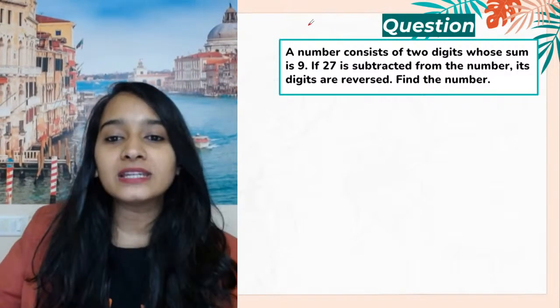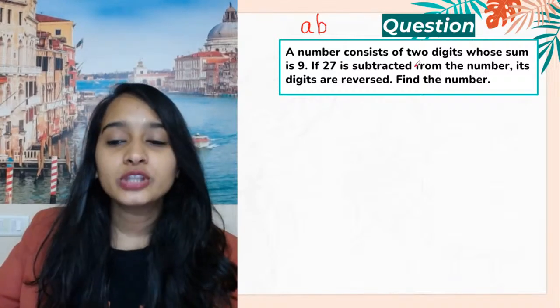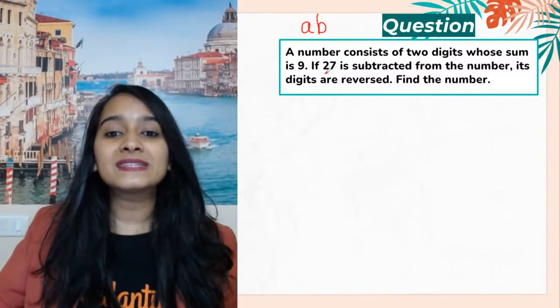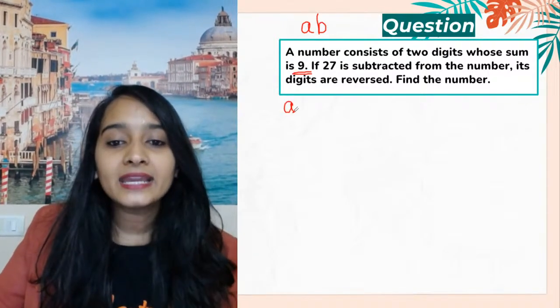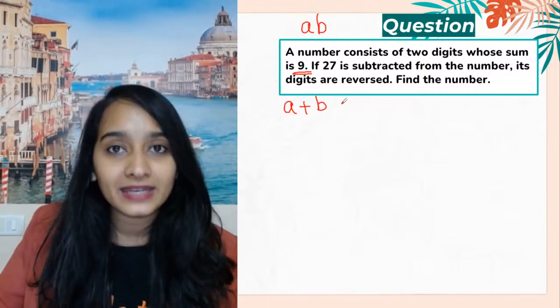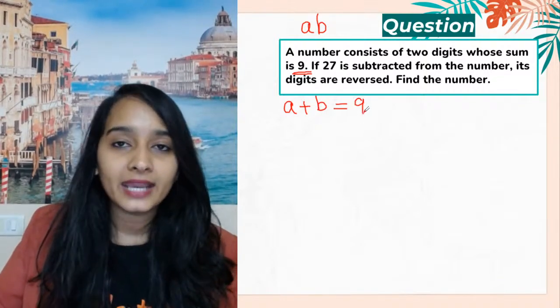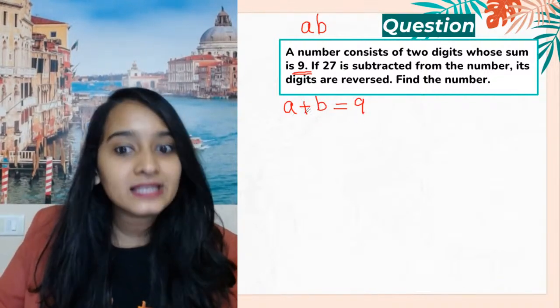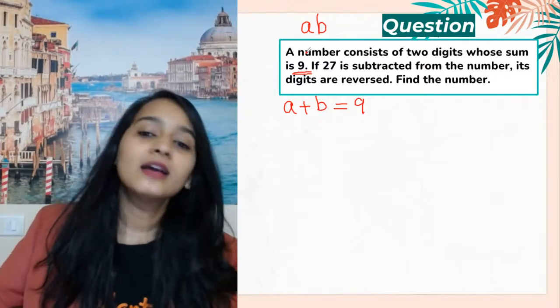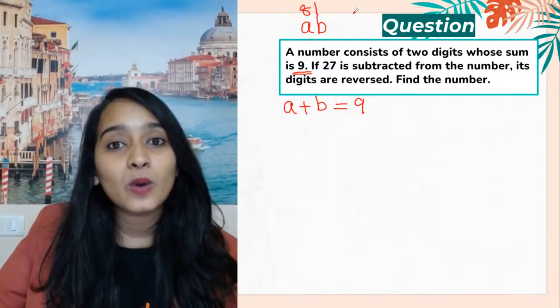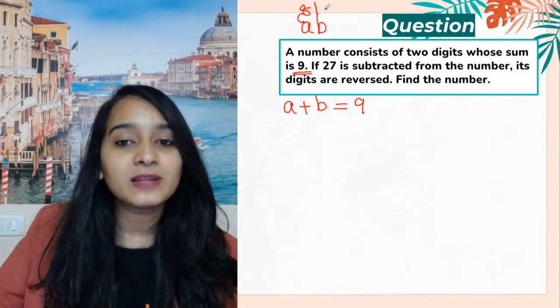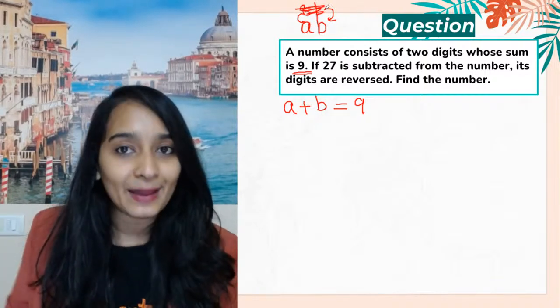So let the two-digit number be AB. They're telling us that the sum of the two digits is 9. So when you're adding A and B, the two digits of the number, it is equal to 9. A is in the tens place, B is in the ones place. For example, 81: 8 plus 1 is 9. 8 is in the tens place, 1 is in the ones place. This is just an example that I'm giving.